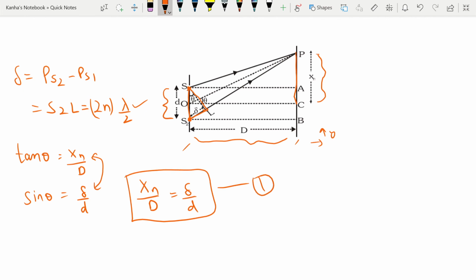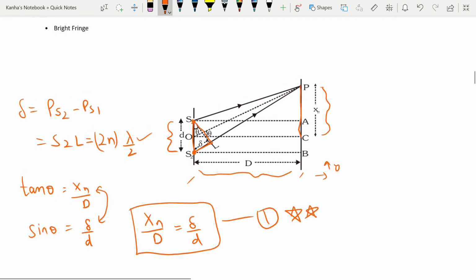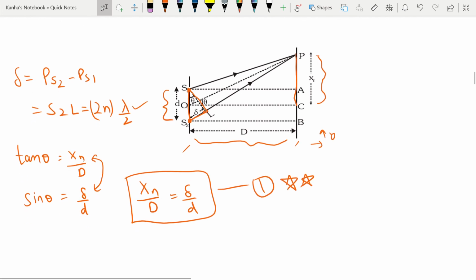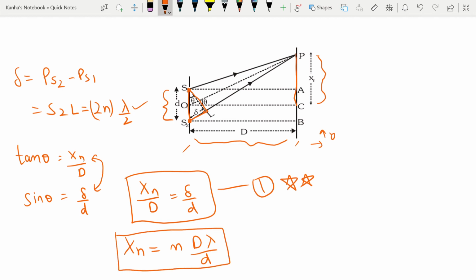This is what you must remember for both the cases, whether it is constructive or destructive. So xn by D is equal to n lambda by small d, or the distance of the nth bright fringe from the central bright fringe is n times D lambda by d. So this must be extremely clear to you.